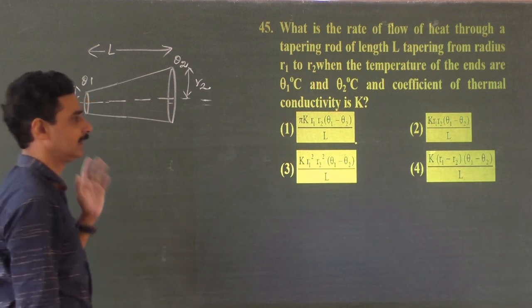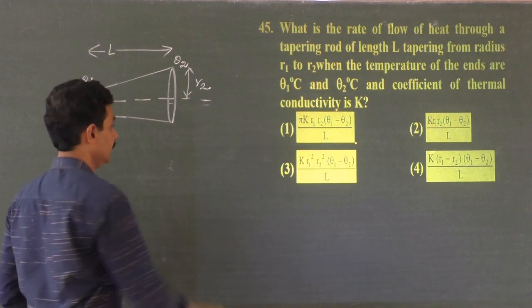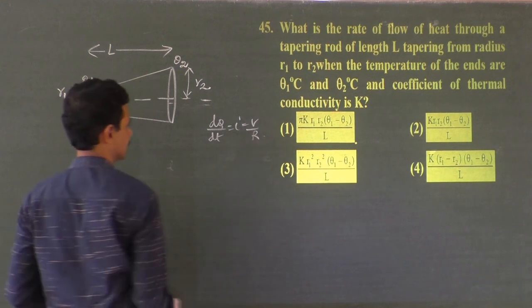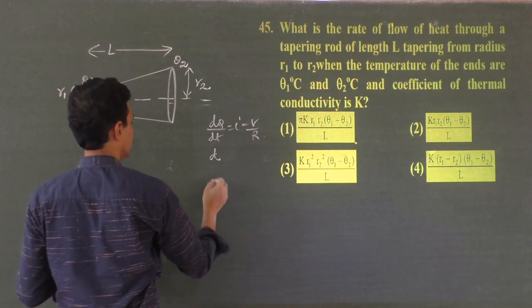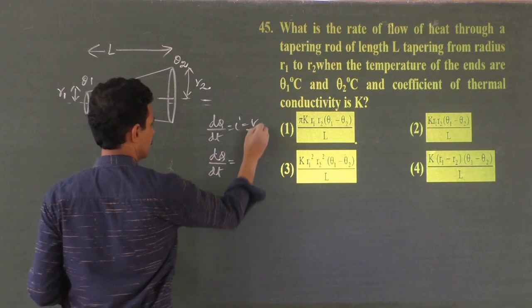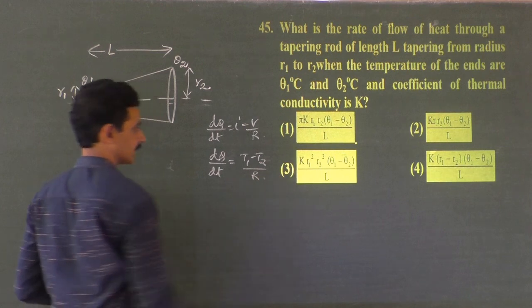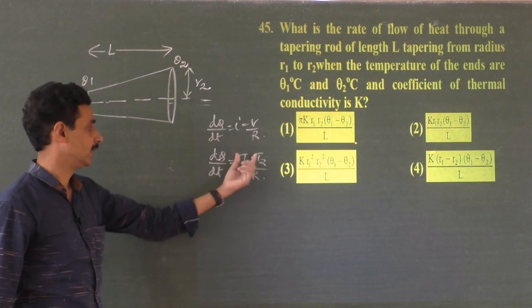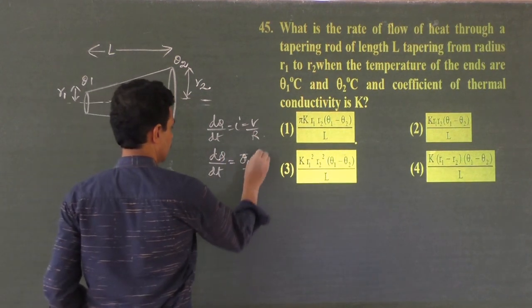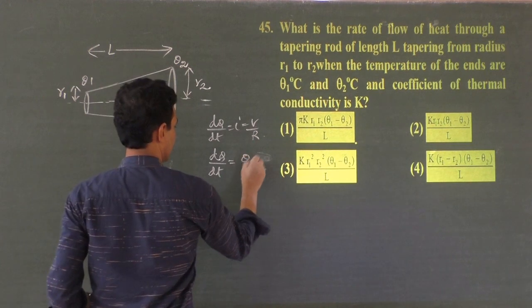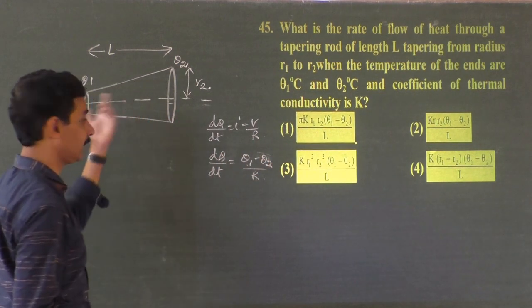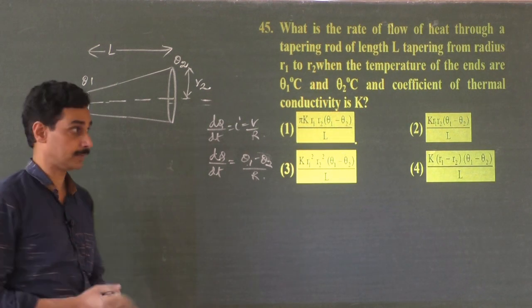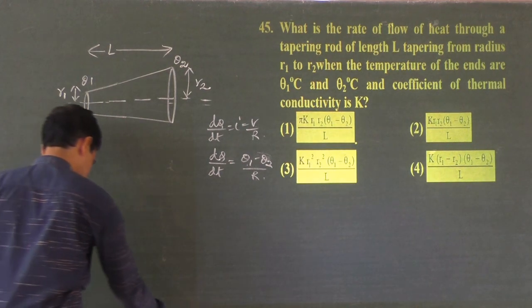Here we have to take one thing, that rate of flow of charges is called current, which is potential difference by resistance. Here I have to take rate of flow of heat is equal to temperature difference divided by thermal resistance. I have to find out the thermal resistance of this. Here it is the potential difference divided by electrical resistance. Here the temperature difference, of course, theta 1 minus theta 2, divided by thermal resistance. How to find out the thermal resistance for such a material whose area of cross section is not the same? Even the electrical resistance sometimes is not so easy. So how to find out the thermal resistance?